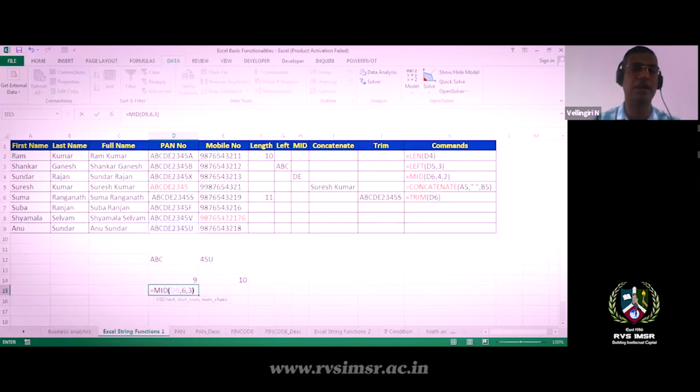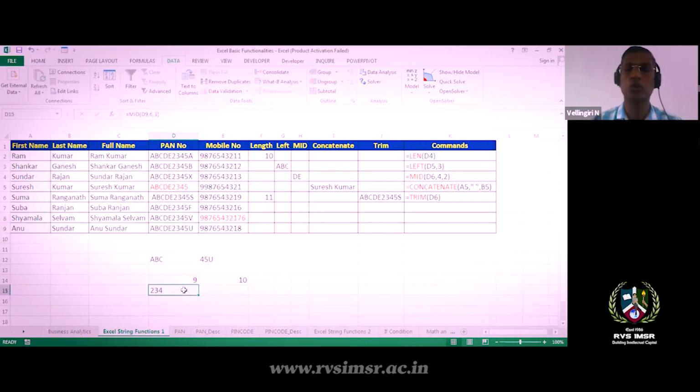From the 6th character I need 3 characters. Okay, so the 6th character is, what is this? 6, 1, 2, 3, 4, 5, 4, 5, 6. The 6th character is 2, 7, 8. Okay, so 2, 3, 4, right? So in this way we can handle it, that means we can get the data in between.